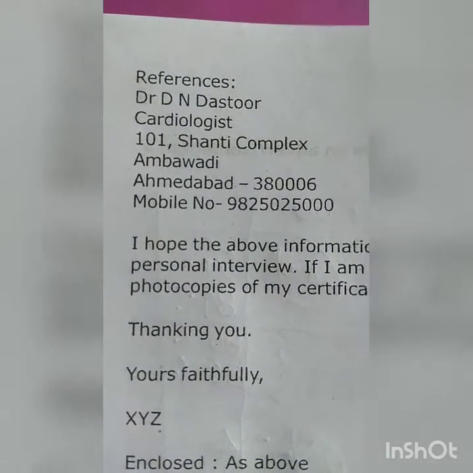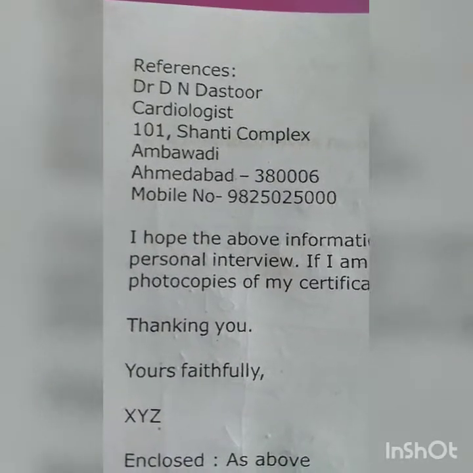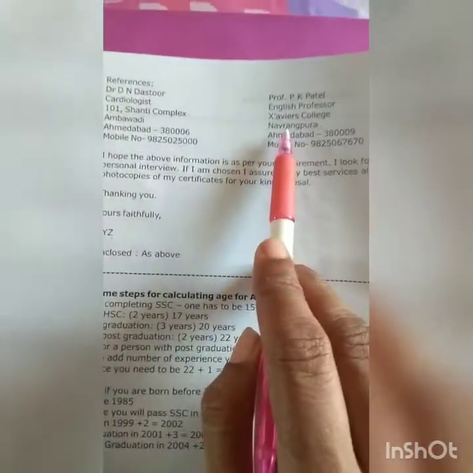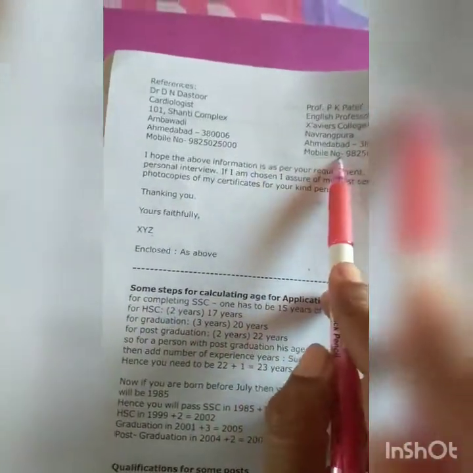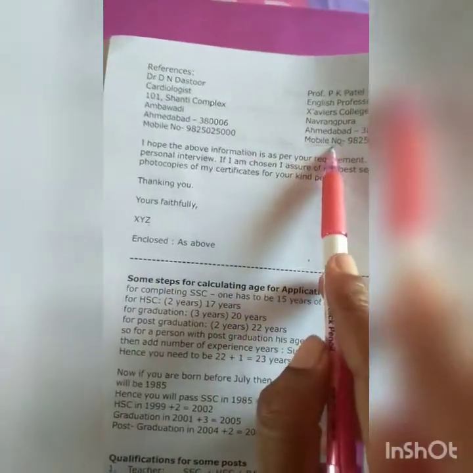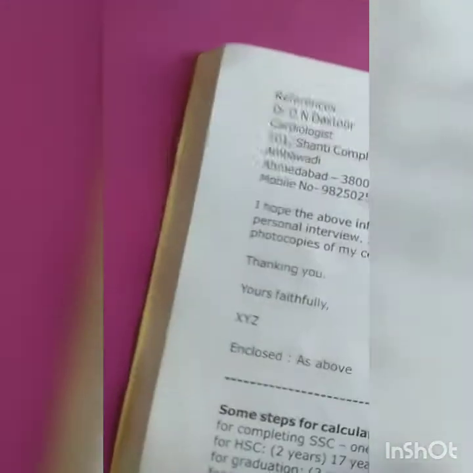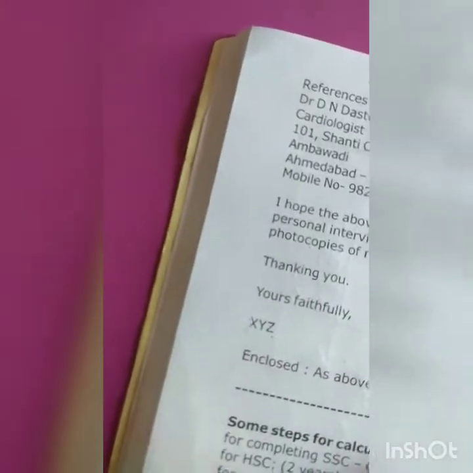Okay. So in the job application format, at least two people, one over here, another one over here, only two people, along with the address and everything, with the mobile number. So here comes the reference area. Now, ending up, children. We are ending up the job application writing. So your biodata comes to an end over here.